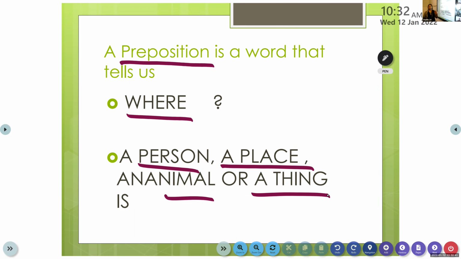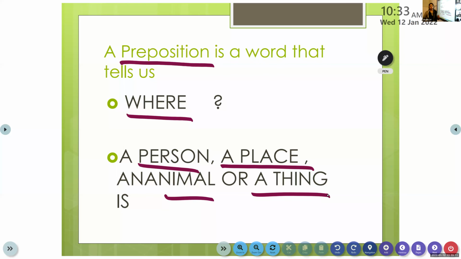In order to know a place, what do we do? We ask the people, where is it? So he will tell you, turn left, turn right, go straight. So in order to know a place even, we have to know its location. Animal, where the animal is, or a thing is. You have different things at home and they have been placed in different positions, different places. Isn't it thrown somewhere? No, it has been placed in different positions. Okay, so it tells us where.